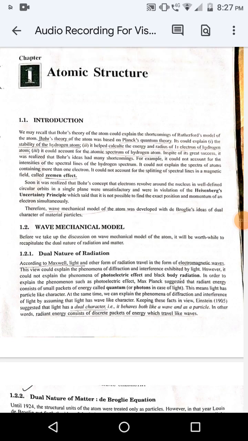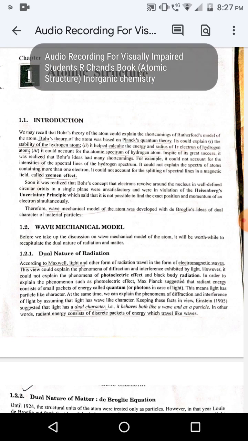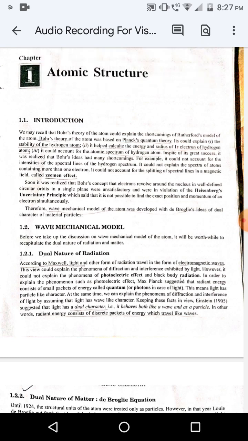Today, I am going to make an audio recording for visually impaired students of inorganic chemistry of R. Chand's book. Name of chapter is Atomic Structure.